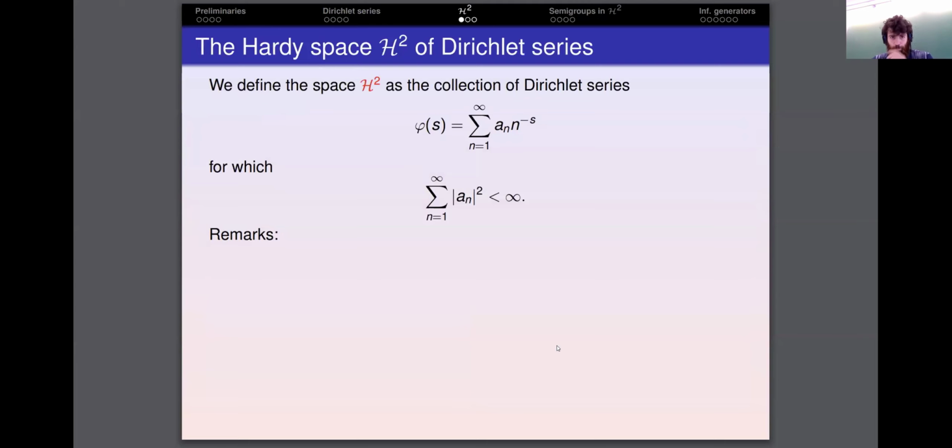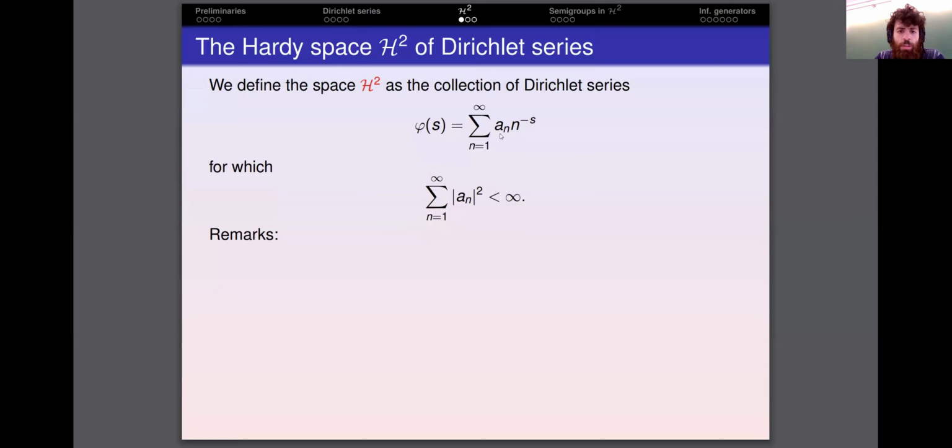Okay, so let me introduce now the Hilbert space of Dirichlet series we will be considering in this talk, which is the space H2, which in fact was introduced in 1997 by Hedenmalm, Lindqvist, and Seip. Let me mention that in their work from 97, they introduced this space H2 and also H infinity to solve a problem arising in harmonic analysis, and they followed an intuition mentioned by Beurling in his collected papers.